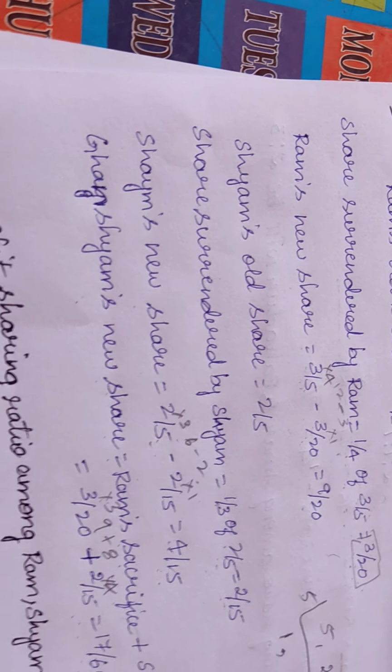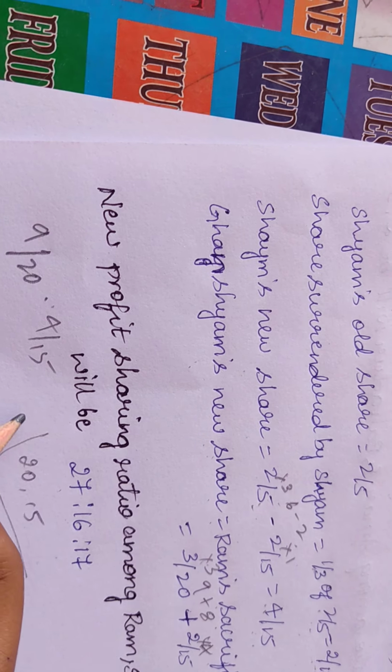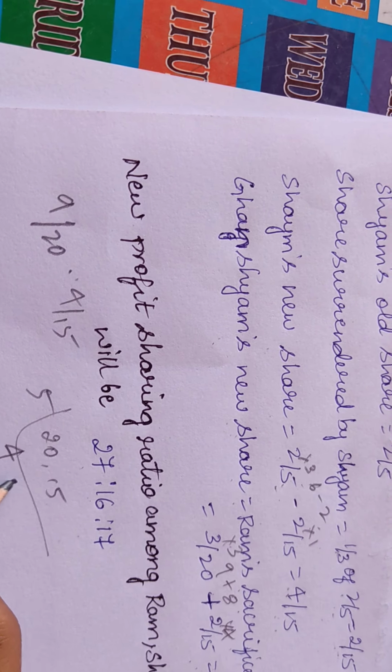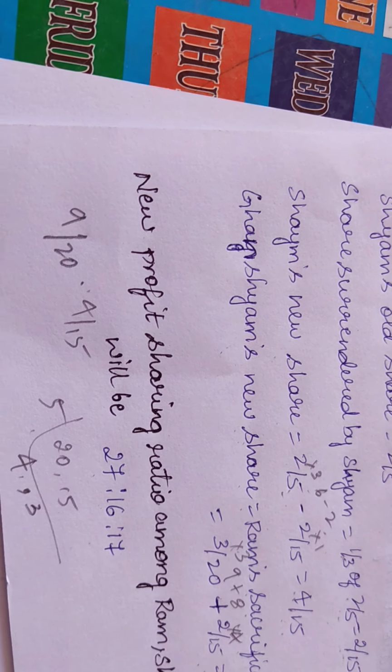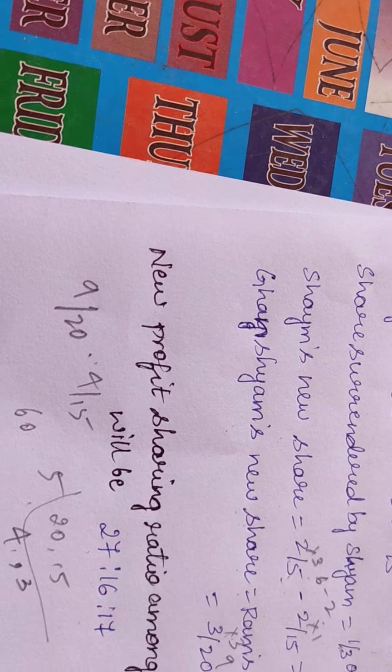So when you take the LCM of it, 5 fours are 20, 5 threes are 15. 20 into 3 is 60. So 20 how much is 60?